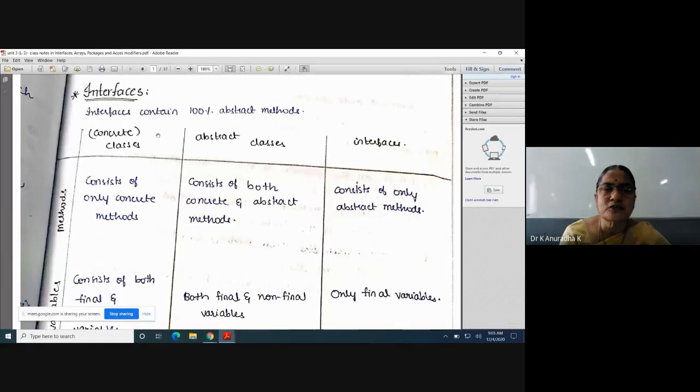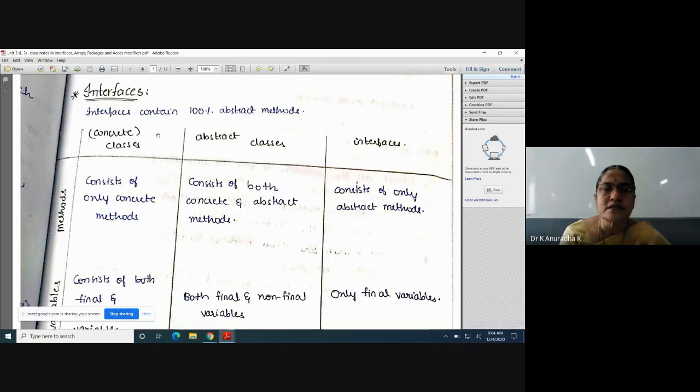The answer for this question is that through interfaces we can achieve multiple inheritance. Means one interface can extend more than one interface. It is possible in case of interfaces, but it is not possible in case of classes. See, again I am repeating. In Java, one class cannot extend more than one class, but one interface can extend more than one interface. So through interfaces, we can achieve multiple inheritance in Java.